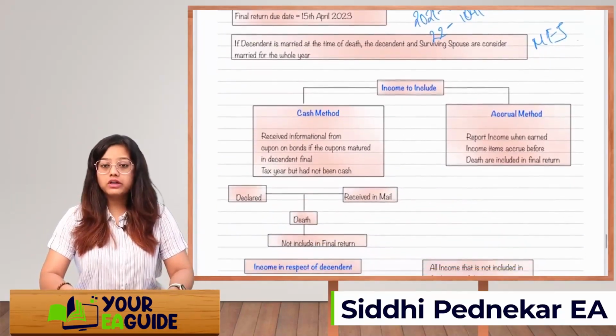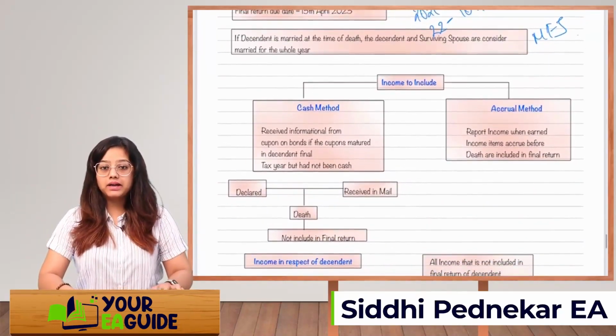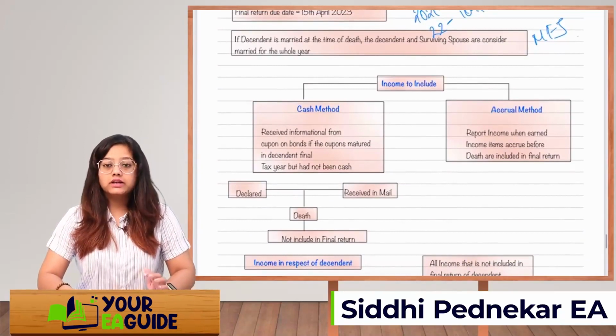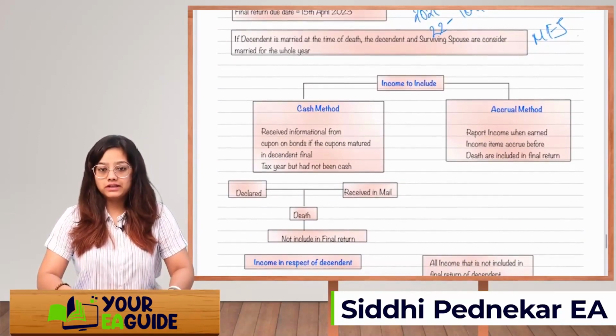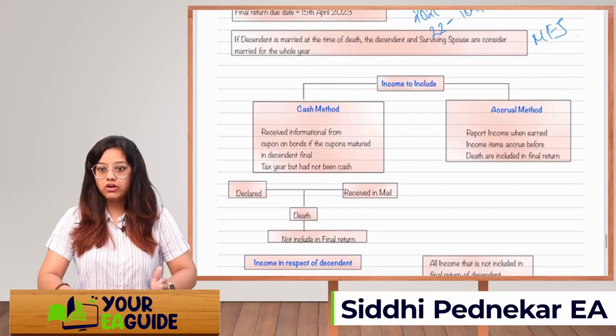Now what all incomes will be included in his income depends on what method the decedent is following while filing the tax return, that is either the cash method or the accrual method.